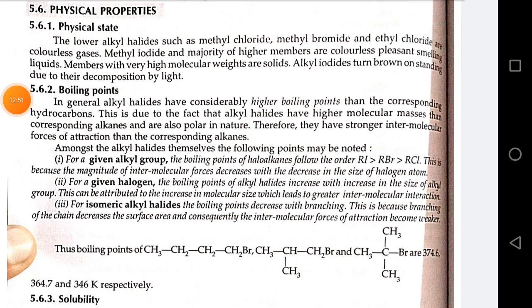Physical properties. Physical state. The lower alkyl halides such as methyl chloride, methyl bromide and ethyl chloride are colorless gases. Methyl iodide and the majority of higher members are colorless, pleasant smelling liquids. Members with very high molecular weight are solids. Alkyl iodides turn brown on standing due to their decomposition by light.